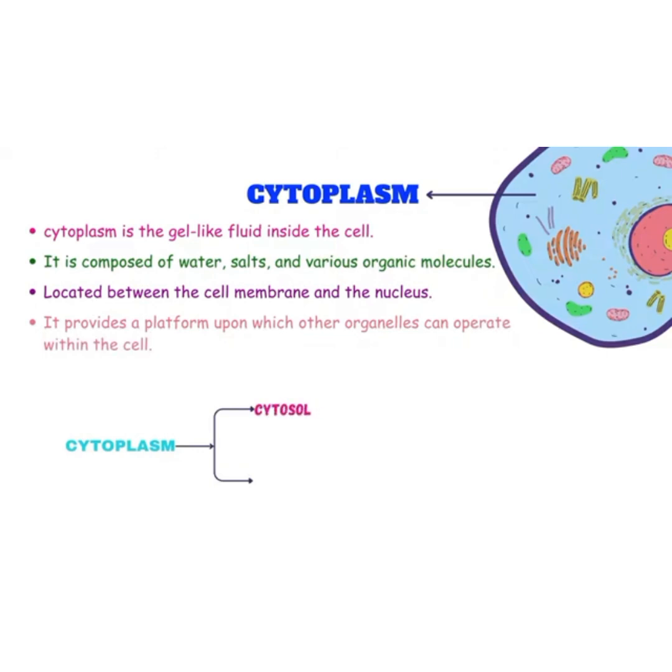It provides a platform upon which other organelles can operate within the cell. Cytoplasm consists of two layers: one is cytosol and the other one is cytoplasmic structures.